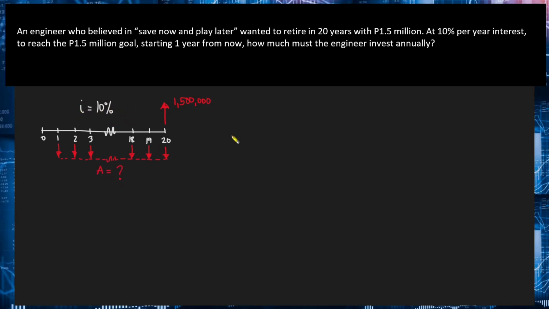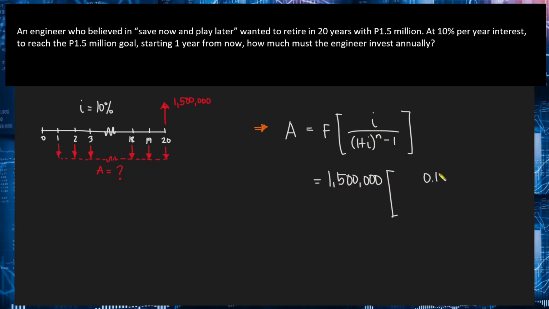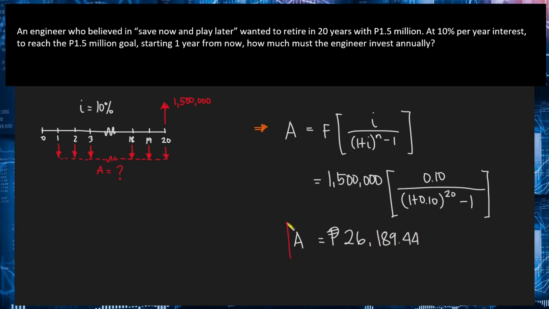So again, since F yung given and then yung A yung hinahanap, we will use the sinking fund formula. So that will be A equal to F times i over (1 plus i) raised to N minus 1. And then, simply substituting the given values from the problem, we will obtain the annual amount to be invested equal to 26,189.44 pesos. Okay? So, madali lang siya, no? Kasi direct substitution lang naman. Just remember the timings of the cash flows when using these formulas. That's why it is very helpful talaga to draw the cash flow diagram first before you attempt to solve any problems.